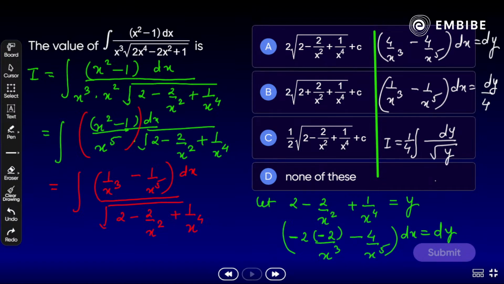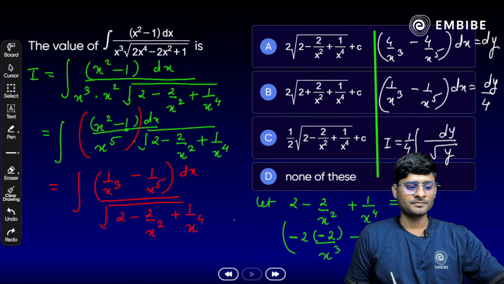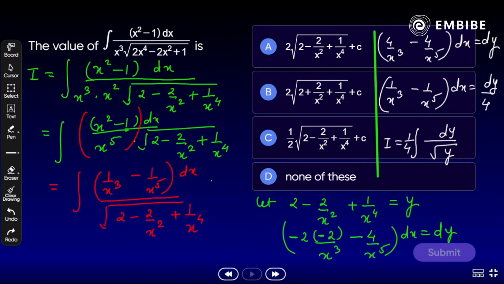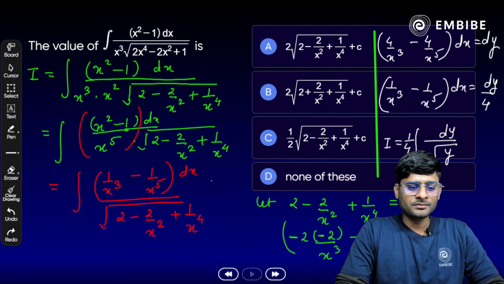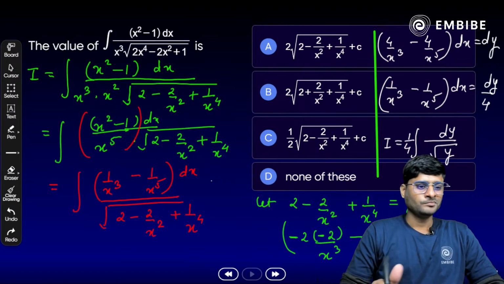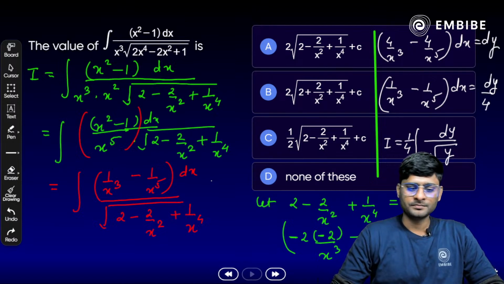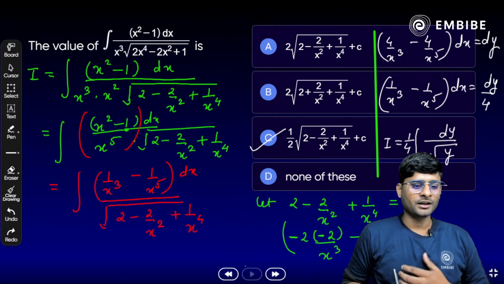Yes, 1 by 4 outside, dy by square root of y. Think about it. Which one is correct? Anyone? Okay, so easy and simple. Students, which option is correct? Think about it. 1 by 2, 2 minus 2 by x square plus 1 by x raised to power 4 plus C. It's option C. Very good, Shantanu. That is correct. Excellent.